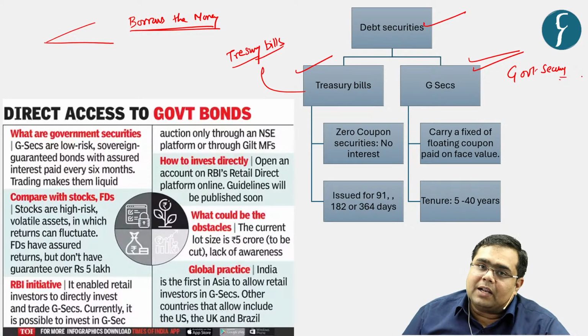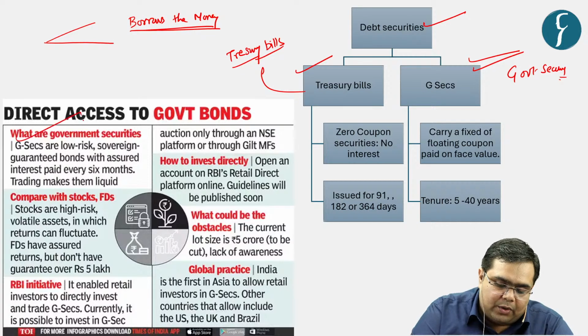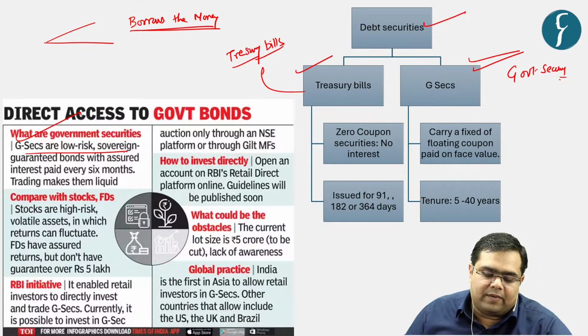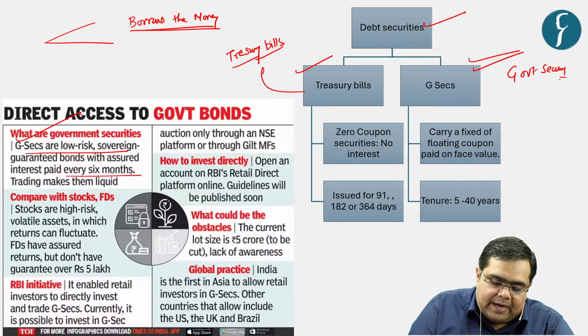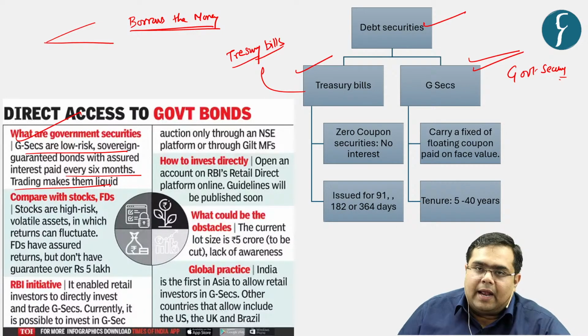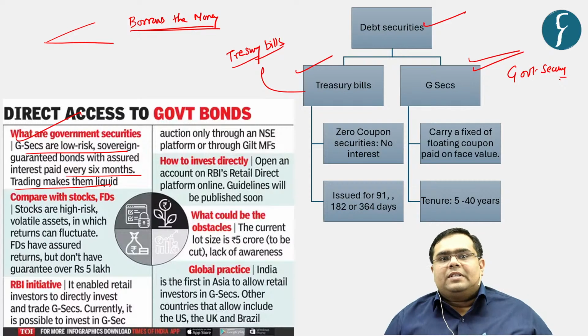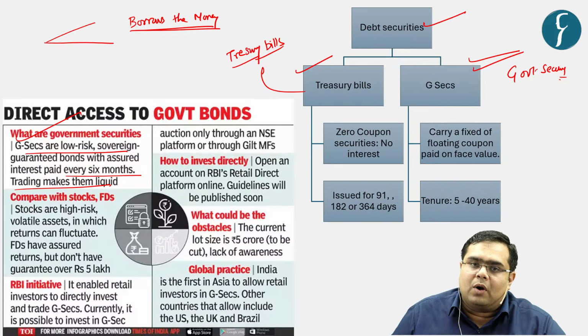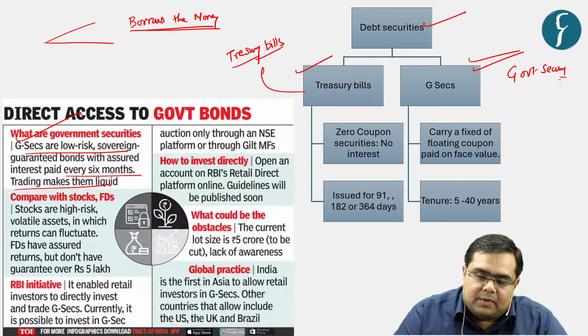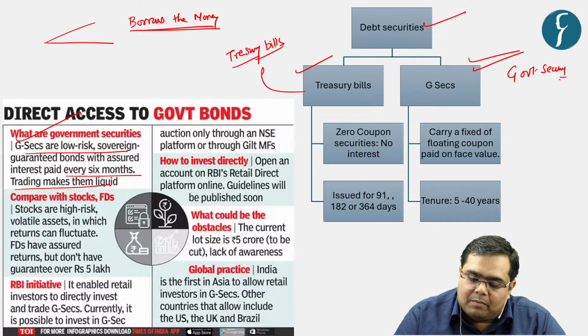So what are government securities? Government securities are low risk sovereign guaranteed bonds with assured interest paid every 6 months, and this makes their trading very liquid in nature. So basically these are the government issued bonds for borrowing money from the market.